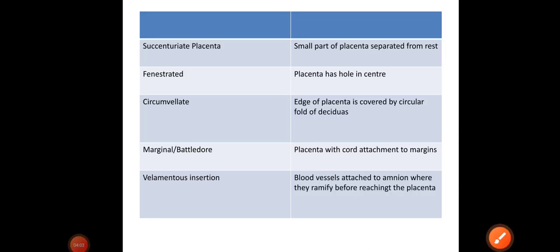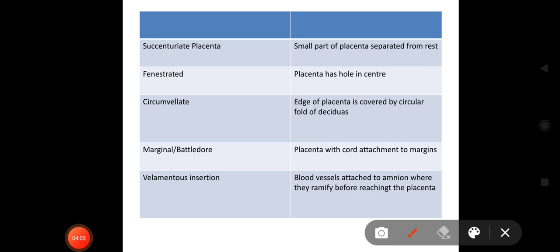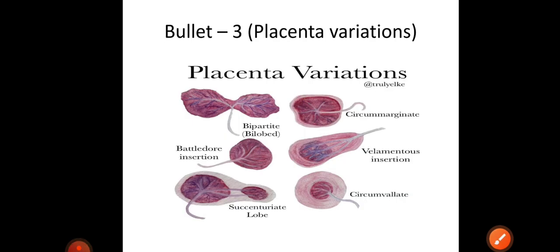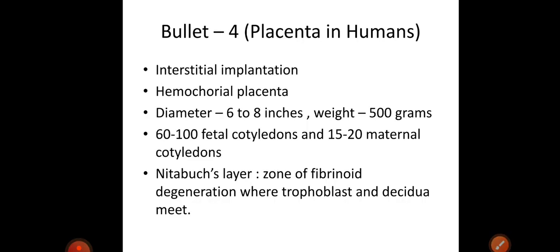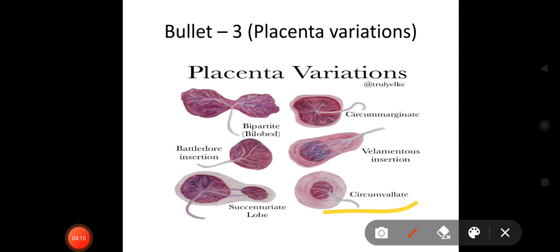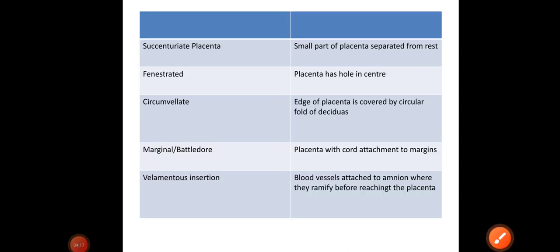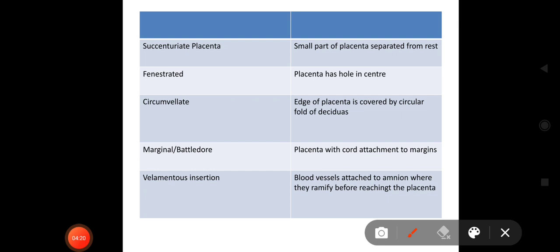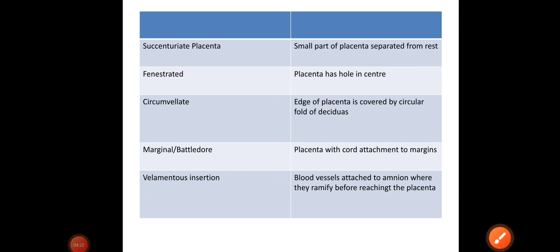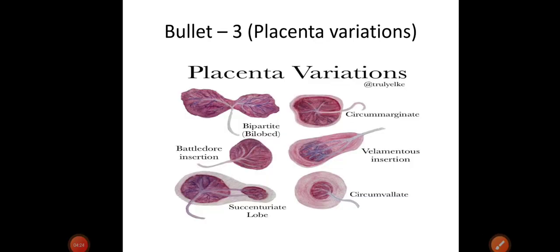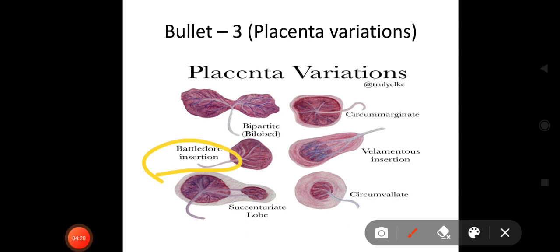Okay, and fenestrated, name suggests placenta has a hole in the center. Circumvallate, the edge of placenta is covered by circular fold of deciduars. So this is circumvallate placenta. Now next is marginal battledore placenta with cord attachment to margins. The name suggests marginal and battledore, the cord is attached to the margins. So this is battledore insertion.